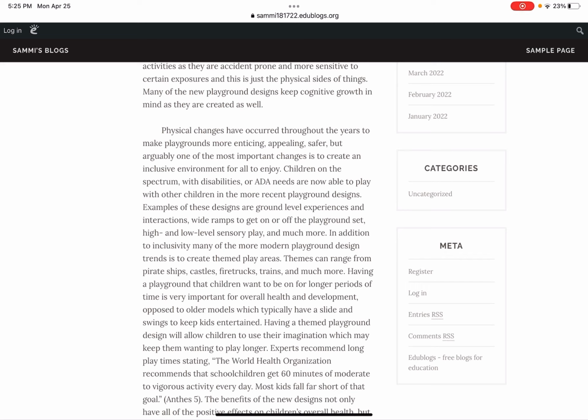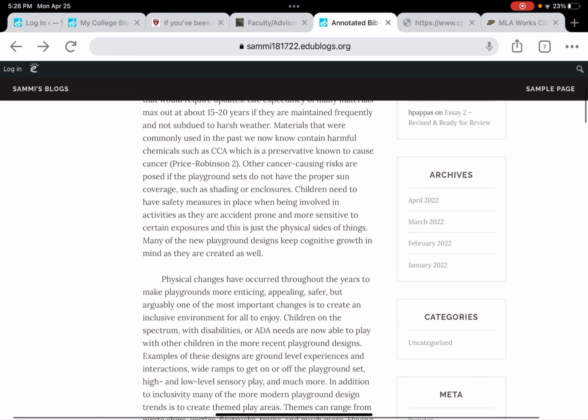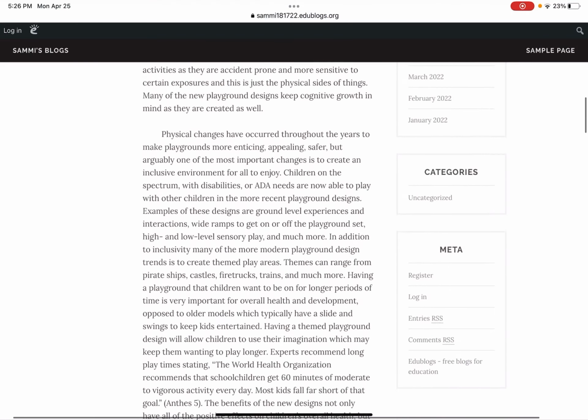In addition to inclusivity, many of the more modern playground design trends is to create themed play areas. That's not information that you knew off the top of your head, I wouldn't think. I'm assuming that you read that in one of your sources, so you'd want to identify that source with in-text citations, not just as you do up here with the Price Robinson.